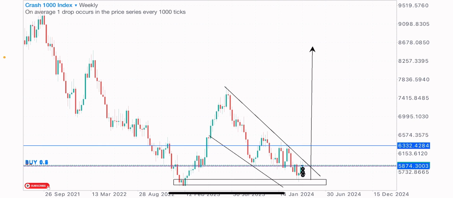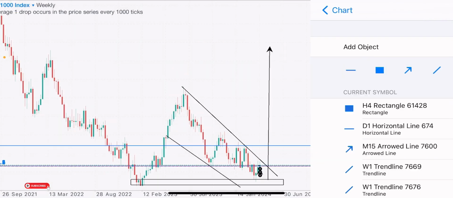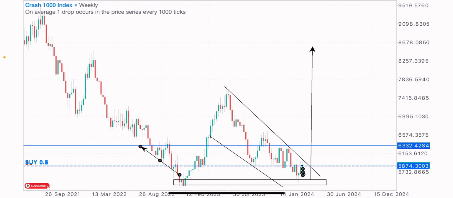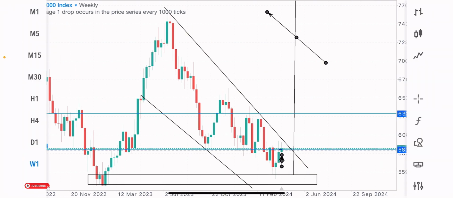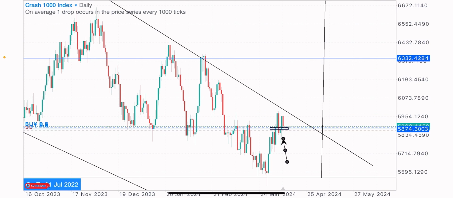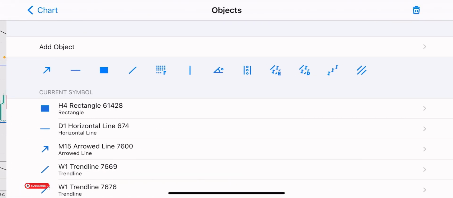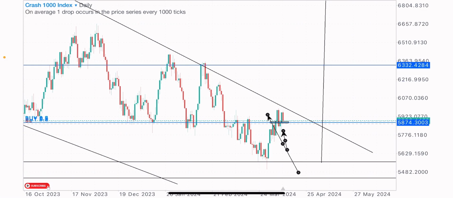A level like this level, right? We got this level as a strong level of resistance on the weekly time frame. So if price can give a breakout of this trend resistance, there will be chances of a move to this level, because there's no zone in between. There's no level of resistance inside of this range. You can see it here. There's no level of resistance or any zone inside of this range, so you would have a free upside move, a free buy to the upside for price to come test this level.